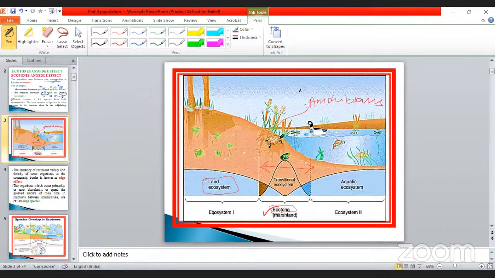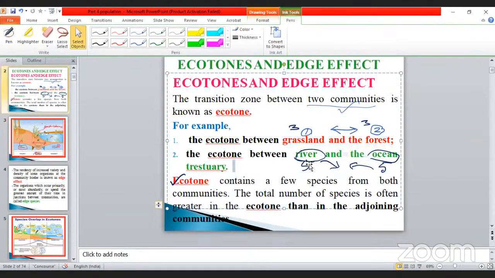Once again, repeating for you. They have taken two ecosystems. One is called the land ecosystem, where microorganisms will grow and live. The second one is called the aquatic ecosystem. Aquatic means, take an example, these are the animals that grow there.